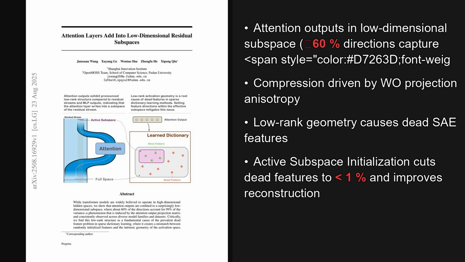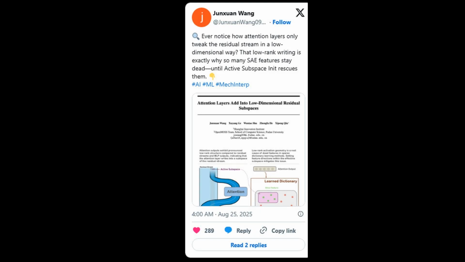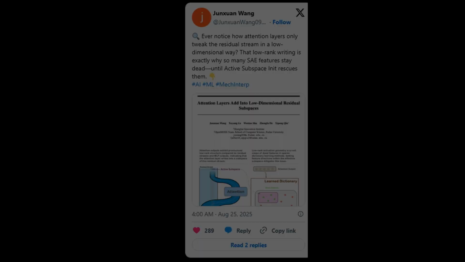The study traces the low-rank effect to the attention output projection matrix, then shows a simple subspace-based initialization that slashes dead features and boosts reconstruction. Alright, the feature tweet echoes the low-dimensional attention claim, linking it to why sparse autoencoder features go dead, then credits active subspace initialization for reviving them. Engagement looks solid, with roughly 289 likes.